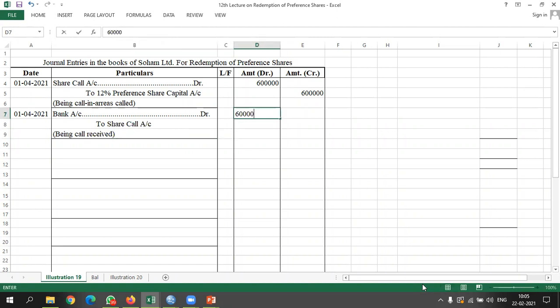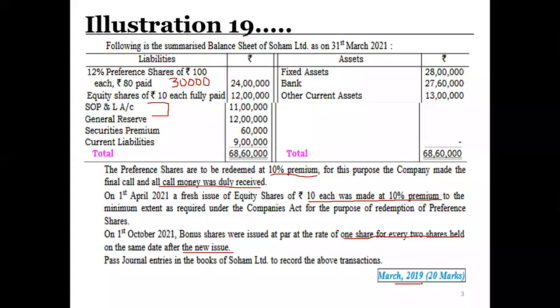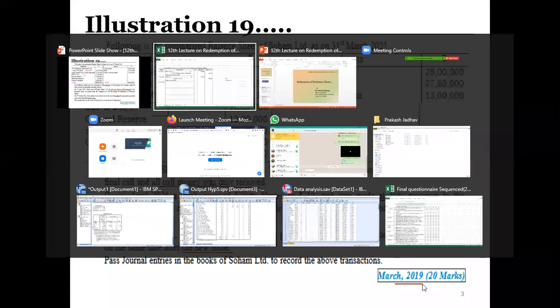After that, my next entry will be the issue of equity shares. Now let's see how many equity shares we are going to issue. First of all, we will see the balance of the profit and loss account, and the second divisible profit we have is the general reserve. The balance of the profit and loss account is 11 lakh rupees and the general reserve is 12 lakh rupees.